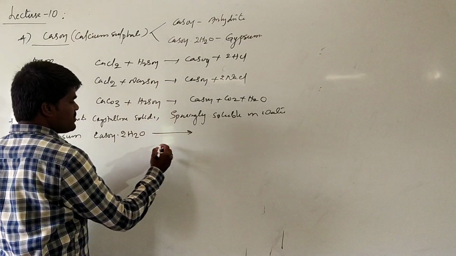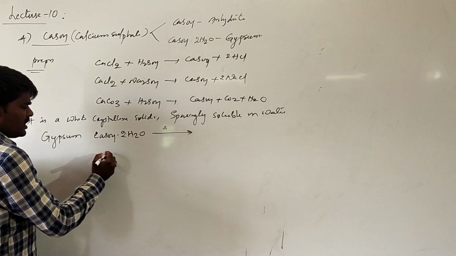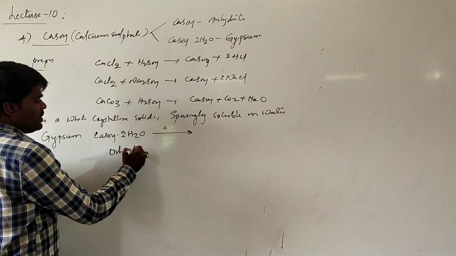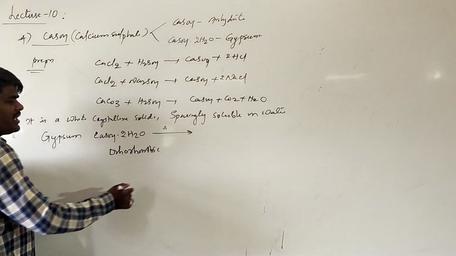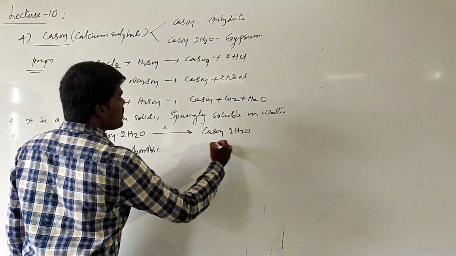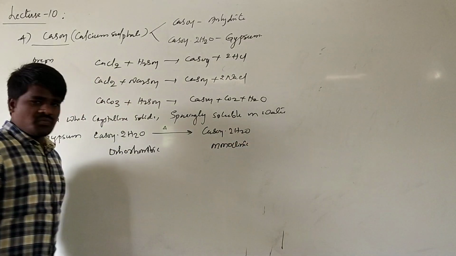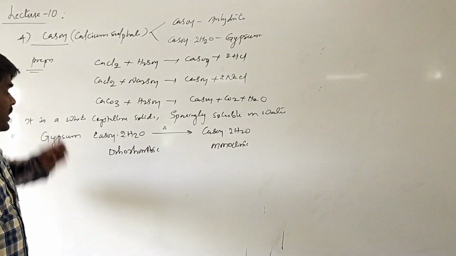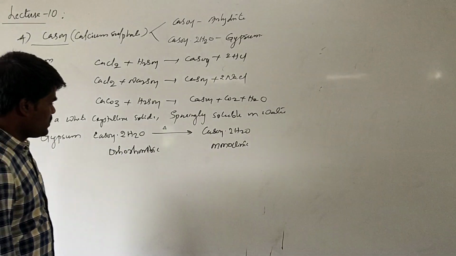When you are heating this gypsum at a temperature of 100 degrees or so, there are two forms, orthorhombic form and monoclinic form, as we have studied in the solid state. On heating, orthorhombic gypsum changes to monoclinic gypsum.